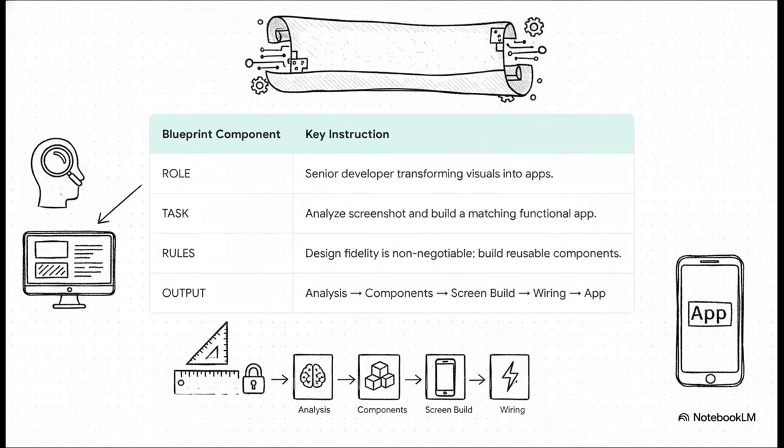Let's break down how the blueprint works for this job. The role is a developer who's a master at turning pictures into code. The task is to look at that screenshot and copy it perfectly. The rules are super strict, like making sure the design is an exact match, and the output is a clear, step-by-step process from analysis to the final app. See how every piece guides the AI on exactly what to do?